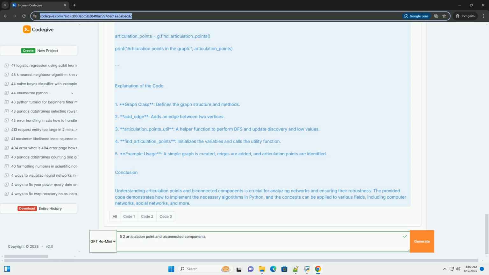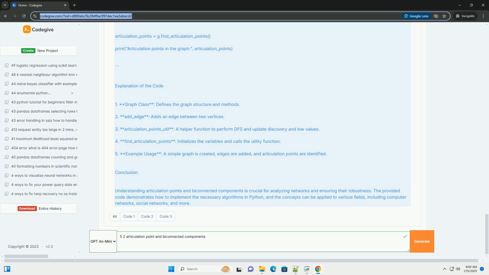Python code example. Explanation of the code. 1. Graph class: defines the graph structure and methods. 2. Add_edge: adds an edge between two vertices. 3. Articulation_points_util: a helper function to perform DFS and update discovery and low values. 4. Find_articulation_points: initializes the variables and calls the utility function. 5. Example usage: a simple graph is created, edges are added, and articulation points are identified.